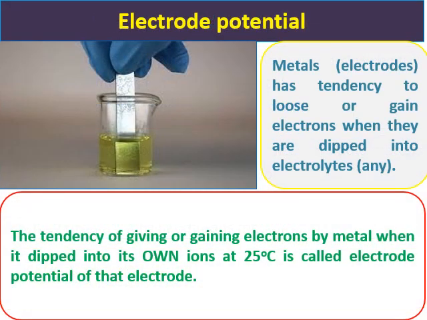The ability to do something is called potential. An electrode also can do something, and that is called electrode potential. So what can an electrode perform? Metals, that means electrodes, have a tendency to lose or gain electrons when they are dipped into electrolytes. When the electrode is dipped into an electrolyte, either the electrode gains electrons from the electrolyte or it releases electrons to the electrolyte. That was the tendency, the ability of the metals. That ability is called electrode potential.